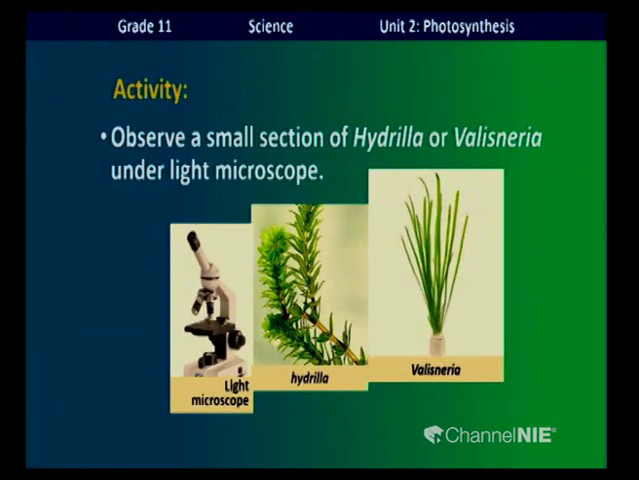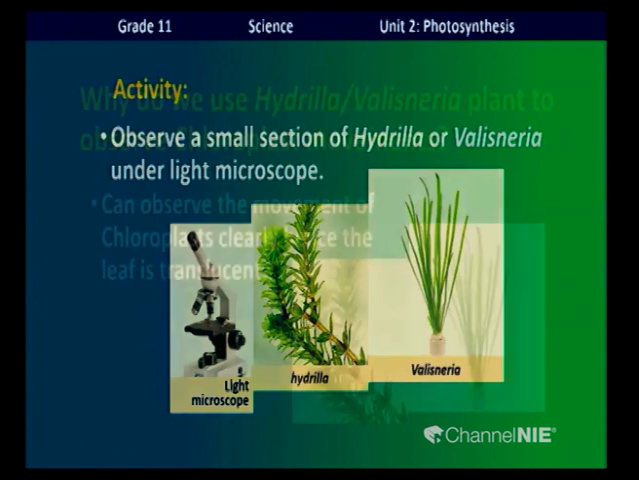So if we observe a little piece of these leaves under a light microscope, what you can observe is that the chloroplasts move towards the direction of sunlight.